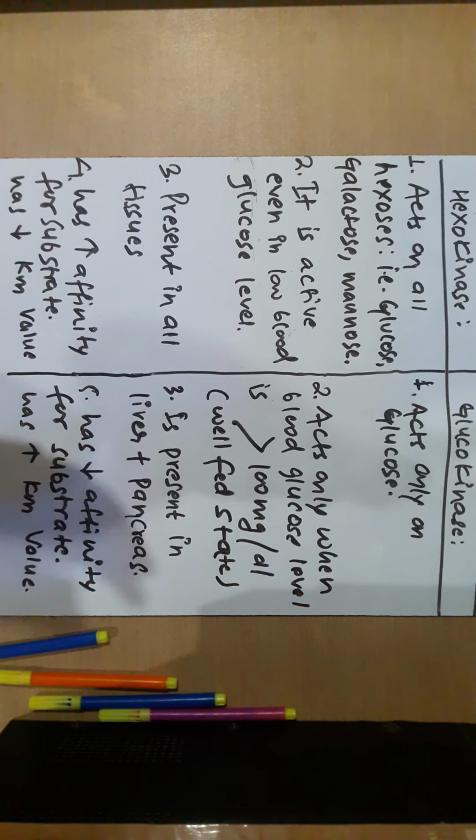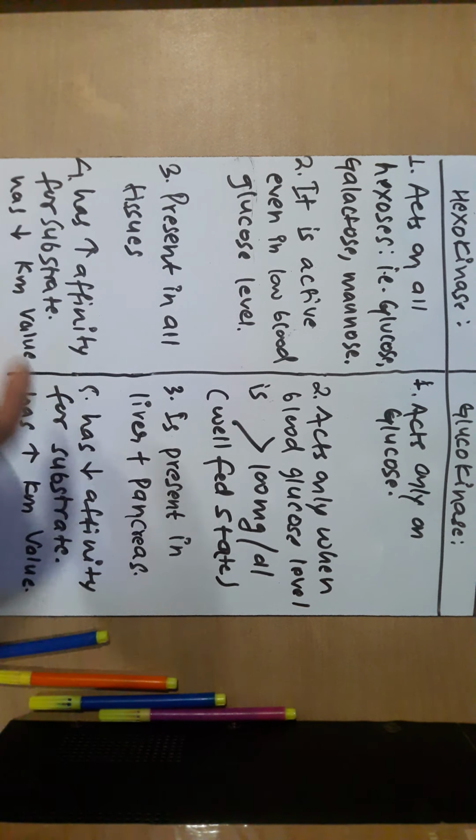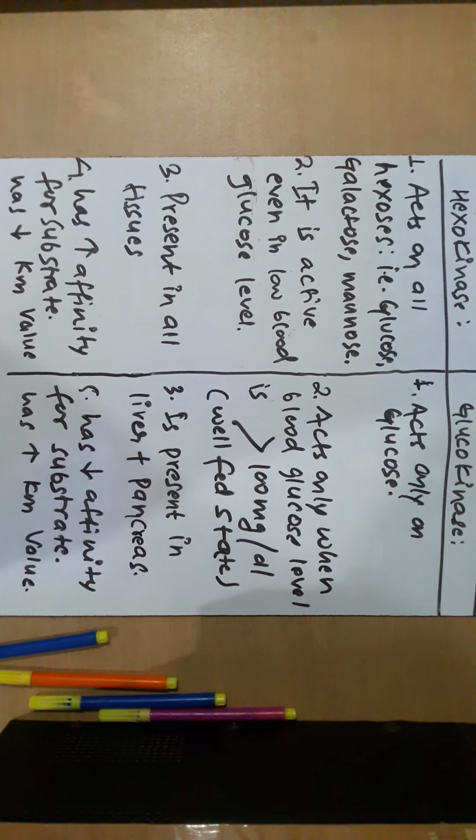I hope you understood why high affinity leads to low Km value, and why low affinity means the enzyme has higher Km value. If you have still not understood, look into your book and read once or twice. Still confused, don't worry, we will cover this topic once again when we discuss enzymes.